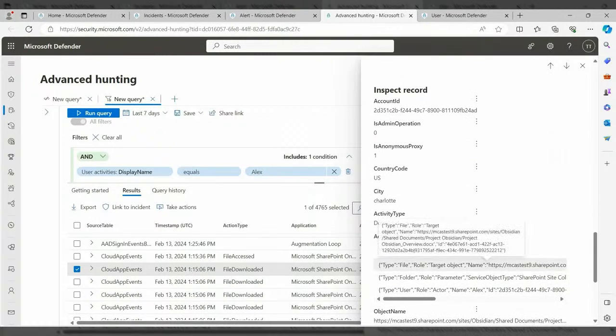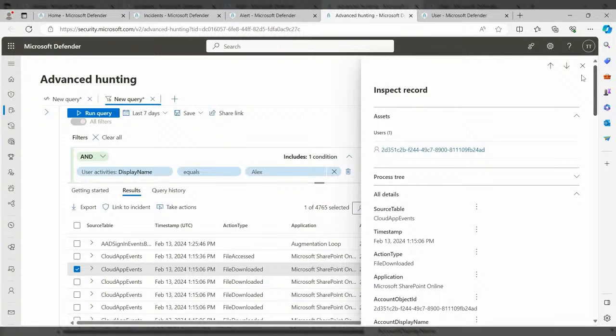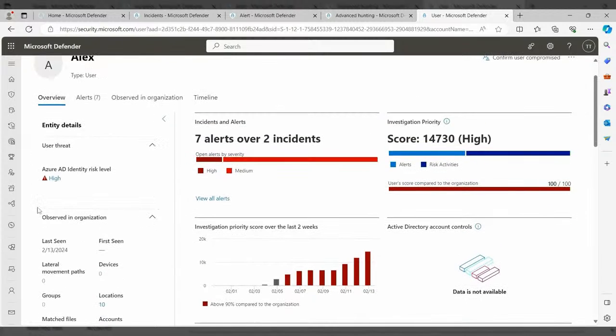We can see exactly the file name, we can see the full path of the file, and we can have more information about the user. We even have the possibility to click and pivot into the user page. From this user page, we can see all the details about the threat and the timeline of actions.